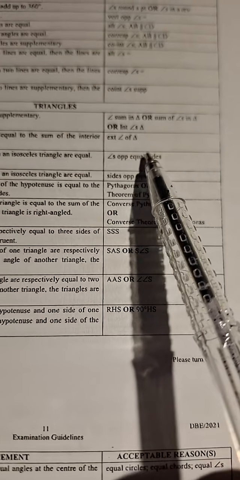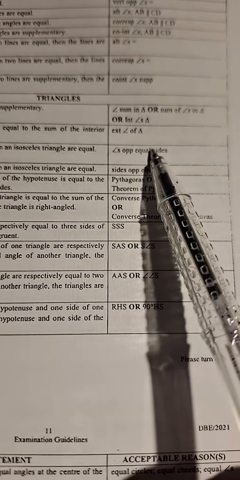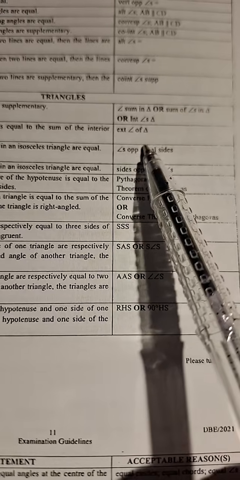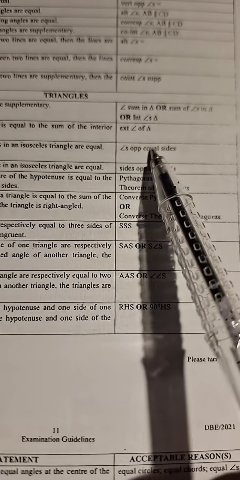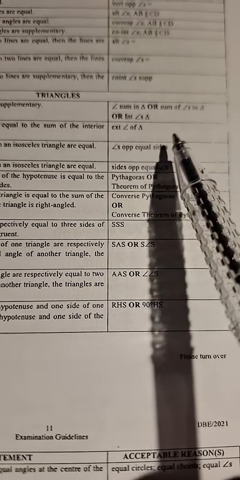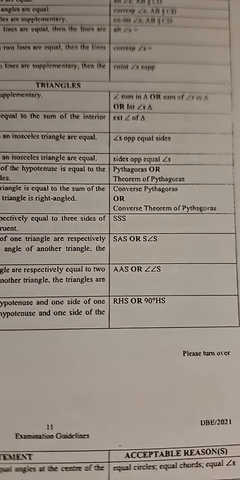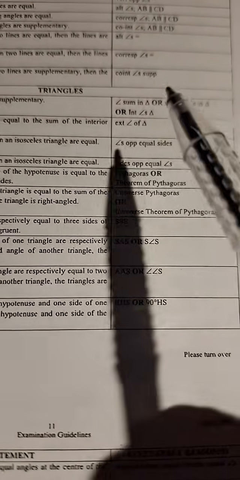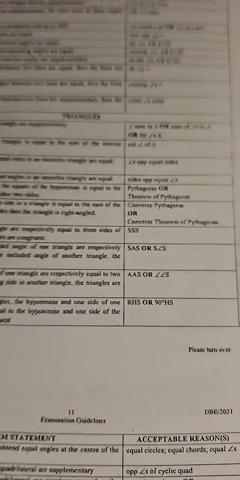Instead of writing down equal as a word, I've written equal as a symbol. Angles opposite equal sides. Guys, we use this reason, not isosceles triangle and not base angles of an isosceles triangle. This is the reason that we use: angles opposite equal sides.